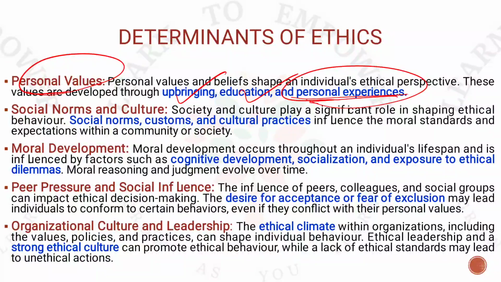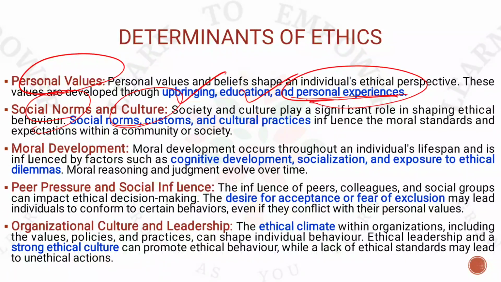Now the second determinant of ethics is your social norms or culture. So what is a social norm? The established order of the society. For example, you belong to one community, and the community will establish certain things, right? The community will be following certain things and values, right? Whenever you visit a temple, you will take off the chappals, the footwear you are wearing, and then enter the temple, right or not? This is also considered ethically correct, right? Apart from not disrespecting the idol or the religious values, this is also ethically correct.